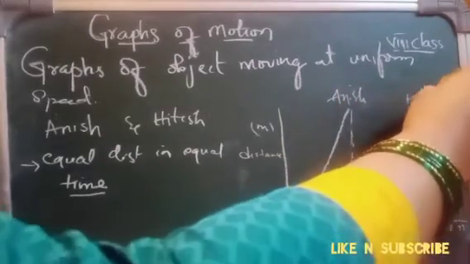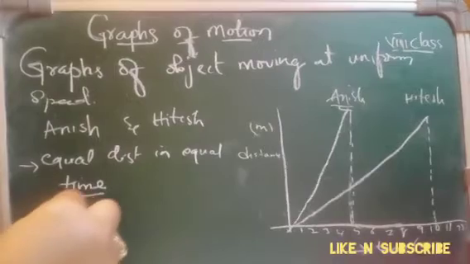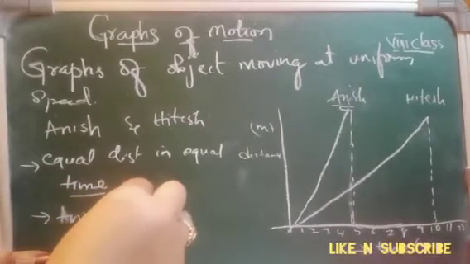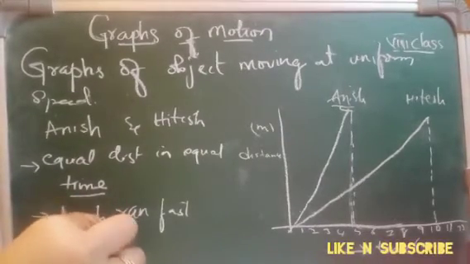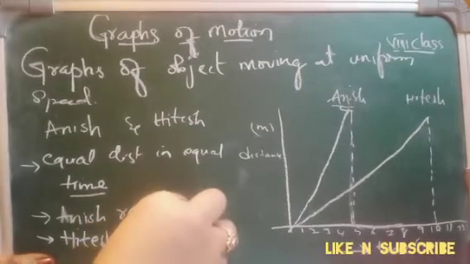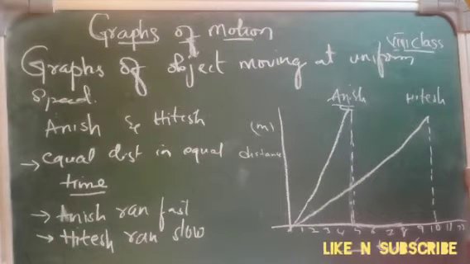Anish ran fast whereas Hitesh ran slow. They were each traveling at their own uniform speed, covering equal distance in equal time, but Anish was the first to reach the school and Hitesh reached second.